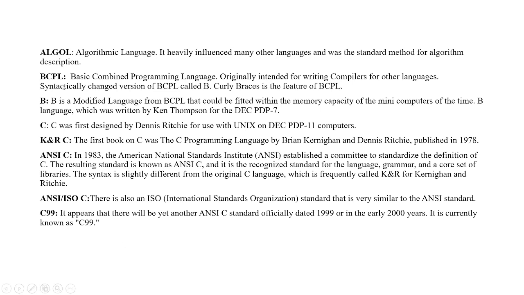So, Algol is nothing but algorithmic language. This language heavily influenced many other languages, and it also helped to form a standard method for algorithm description. From this language, we saw in the flowchart comes BCPL. What is this BCPL? This is Basic Combined Programming Language. And the purpose of this language was writing compilers of other languages.